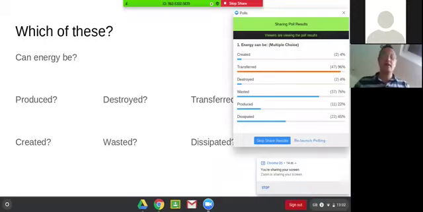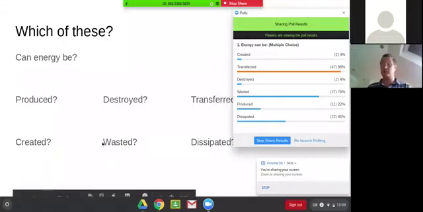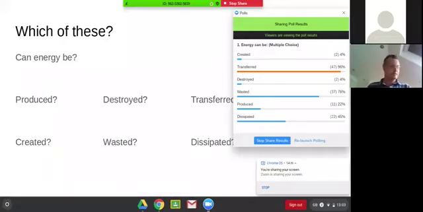So nearly all of you spotted that energy can be transferred. Well done. Energy can be wasted as well. So well done, loads of you got that right. And dissipated, that's one that's slightly trickier. Dissipated means energy gets spread out to the surroundings.